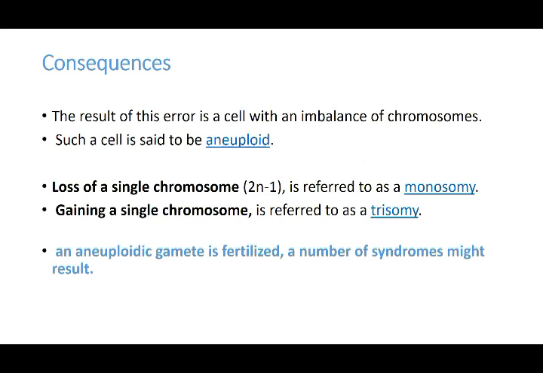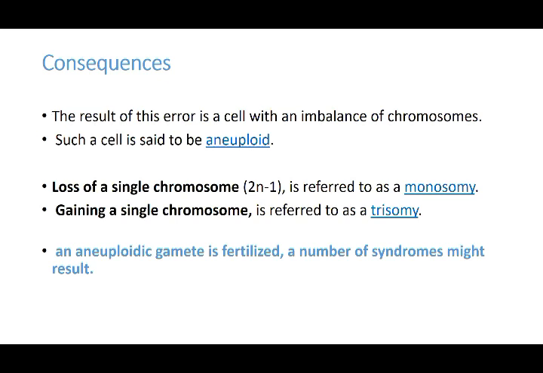What can occur because of all this aneuploidy or non-disjunction? The result of this error is a cell with an imbalance of chromosomes. Such a cell is said to be an aneuploid cell, because when the number is less or more, it is called an aneuploid cell. Loss of a single chromosome is referred to as monosomy, and gaining is referred to as trisomy.